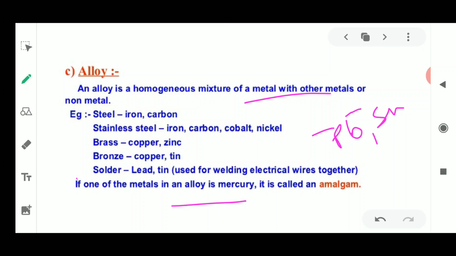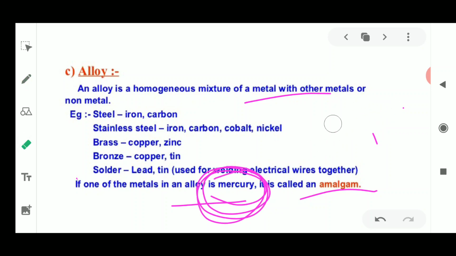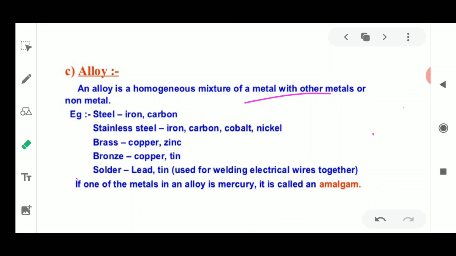Okay, there is also an alloy of mercury. This is known as amalgam. If one of the metals in an alloy is mercury, whether we use iron with mercury or carbon with mercury or any other metal or non-metal, whenever in an alloy one component is mercury and the other could be anyone, then it is known as amalgam.